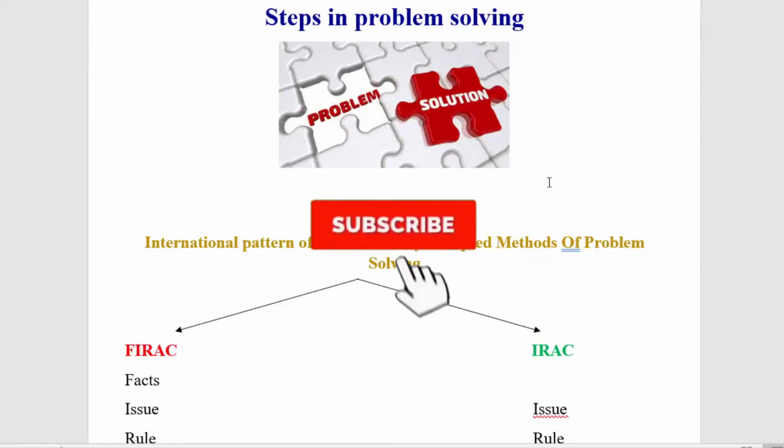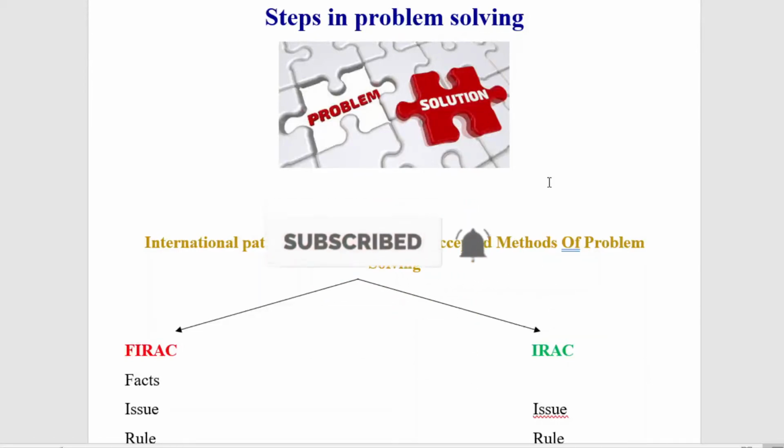Students, in this video, let us discuss a problem with regard to the implied conditions and the warranties. These implied conditions and warranties are discussed under sections 11 to 17. That means under the Sale of Goods Act of 1930, from sections 11 to 17, we can see the implied conditions